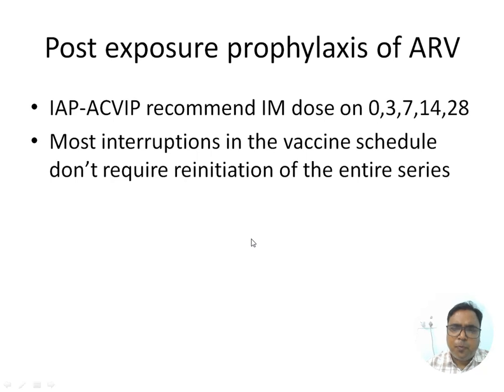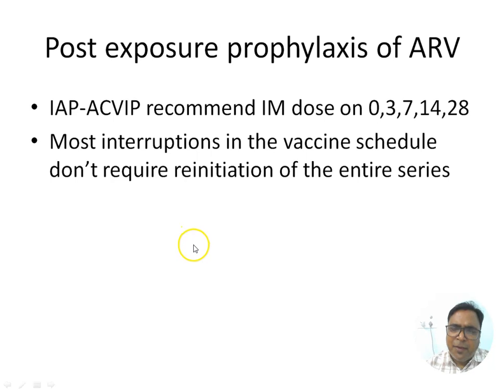Next, post-exposure prophylaxis of ARV. As per IAP-ACVIP recommendation, IM doses to be given on day 0, 3, 7, 14 and 28. This we have to remember. There are so many schedules, but in order to avoid confusion, they have recommended one single, easy to remember schedule: IM doses on 0, 3, 7, 14 and 28. Day 0 is the day when you are giving the vaccine. It is not the day of bite or exposure. It is the day on which you are giving the vaccine.